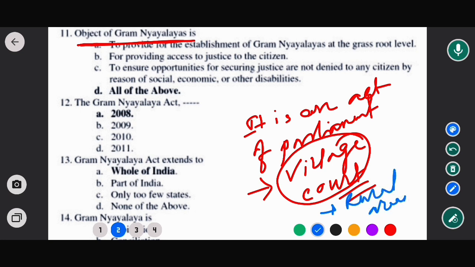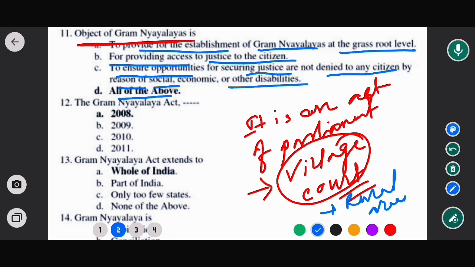Now look at the options. To provide for the establishment of Gram Nyayalayas at the grassroots level, for providing access to justice to the citizen, to ensure opportunities for securing justice are not denied to any citizen by reason of social, economic and other disabilities, and all of the above. So the correct option would be option D, all of the above. The object of the Gram Nyayalaya was to provide access to justice to the citizen, especially to those who are denied any facilities due to social, economic and other disabilities.